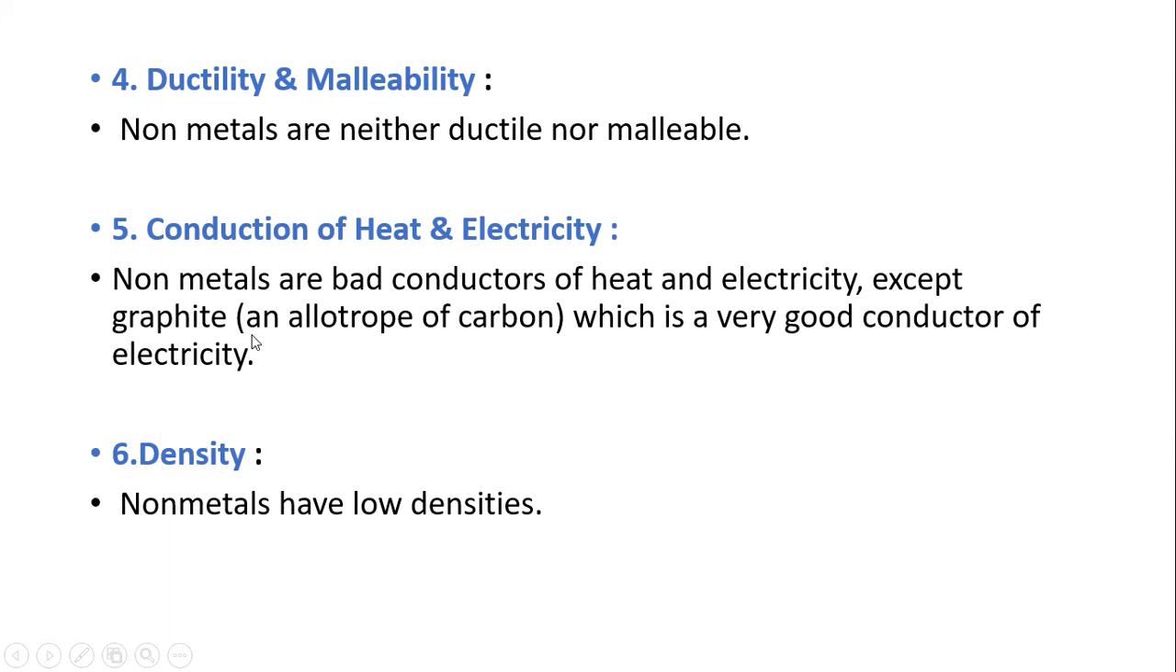Next, there is an exception for graphite, which is a good conductor of electricity. So density: what is density? Density means rho is equal to mass upon volume. This is the concept we previously learned.